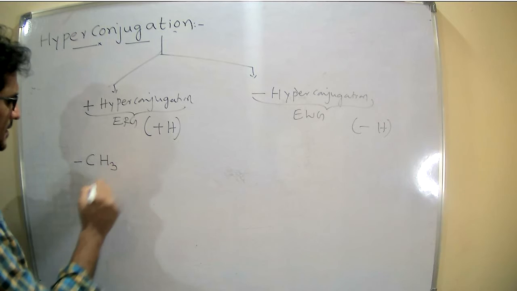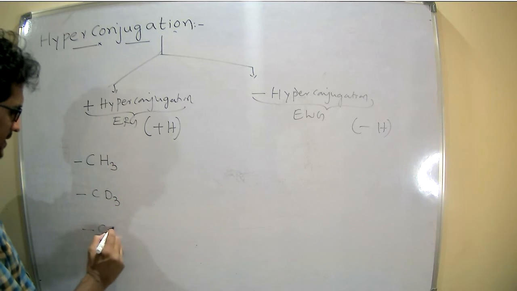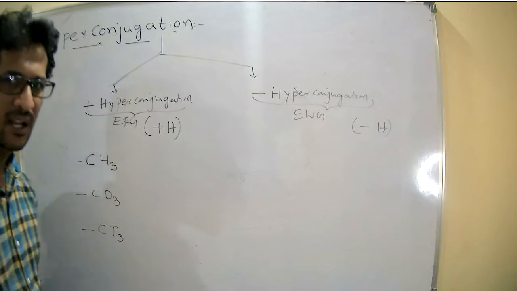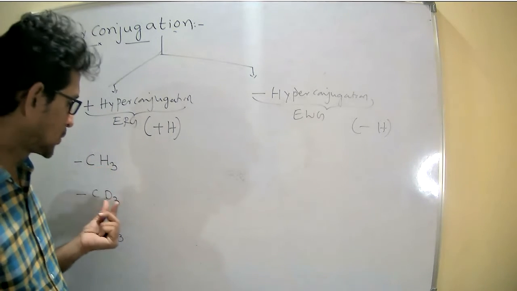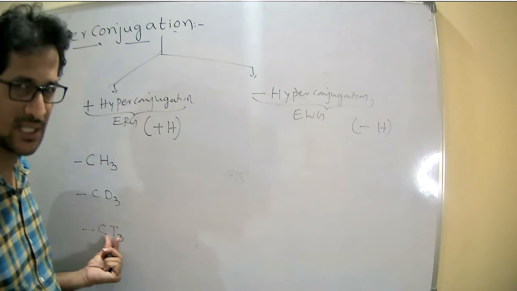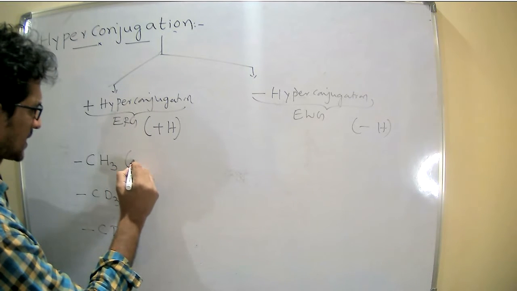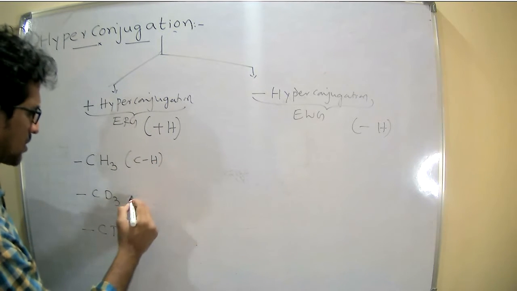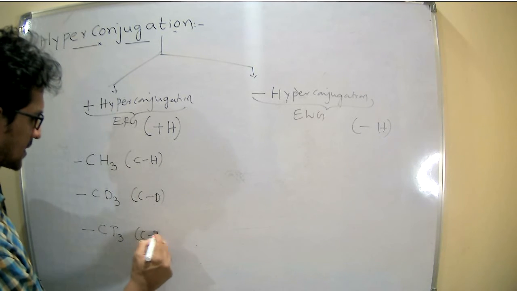CH3, CD3, CT3. These are the isotopes of hydrogen: hydrogen, deuterium, and tritium. Now see here, what is the bond present here? Carbon hydrogen bond, carbon deuterium bond, carbon tritium bond.